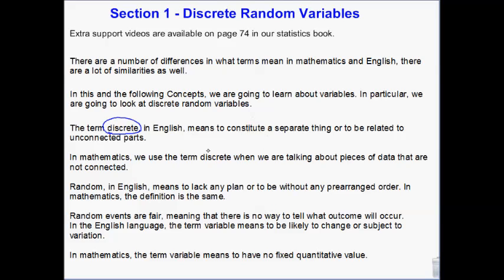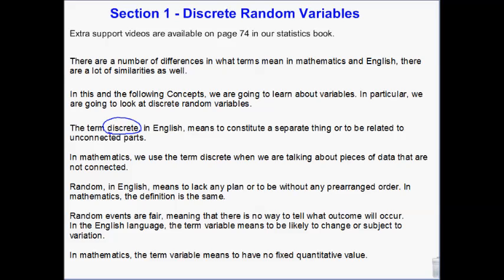Random in English means to lack any plan or be without a prearranged order. In math, that's not what it means. In math, random means an unpredictable outcome. So it's not that it's not planned, and it's not that it has no prearranged order. I mean, it kind of has no prearranged order. It's just we can't predict it. Random events are non-predictable.